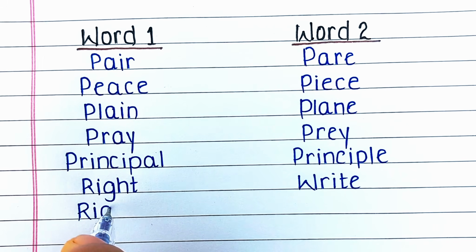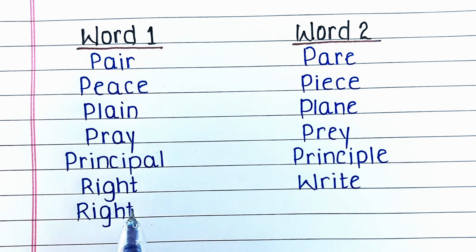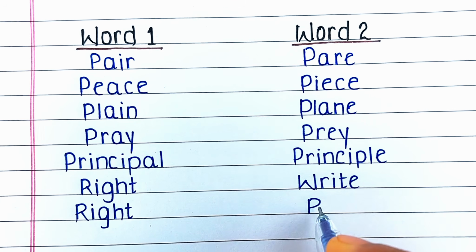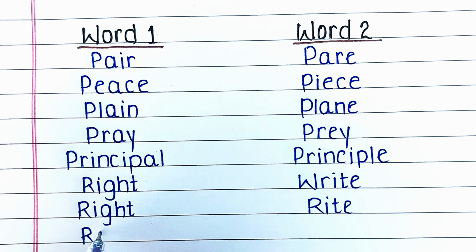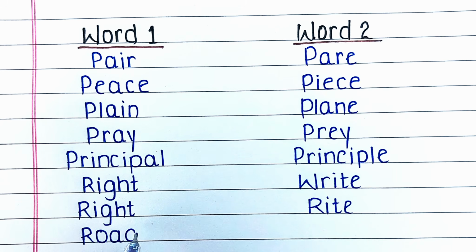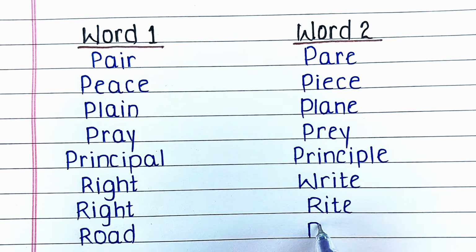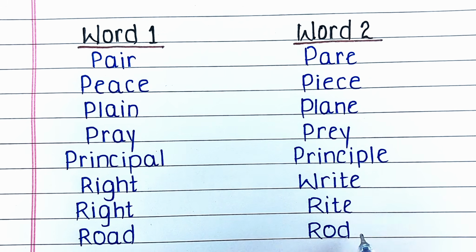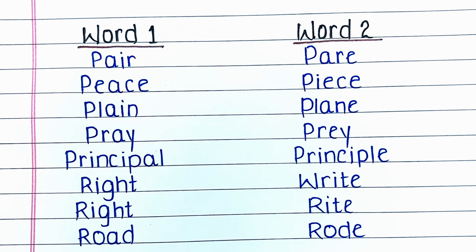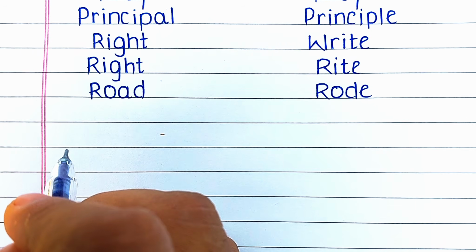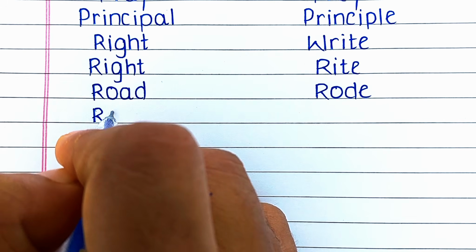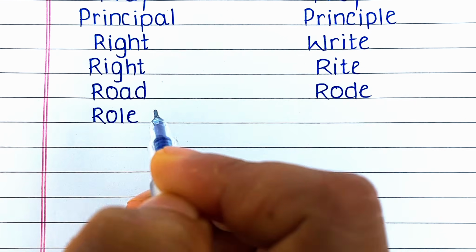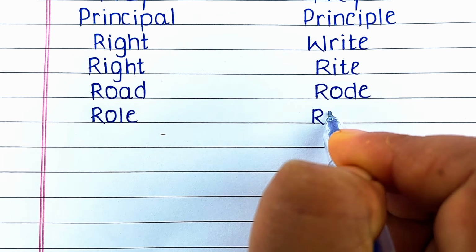Next word is R-I-G-H-T, right, meaning correct. Its homophone is R-I-T-E, rite. That means ceremony. Next word is R-O-A-D, road. Road means street. Its homophone is R-O-D-E, rode. R-O-D-E, rode is the past tense of ride. Next word is R-O-L-E, role. R-O-L-E, role means character. Its homophone is R-O-L-L, roll. That means cylinder shape or bread.